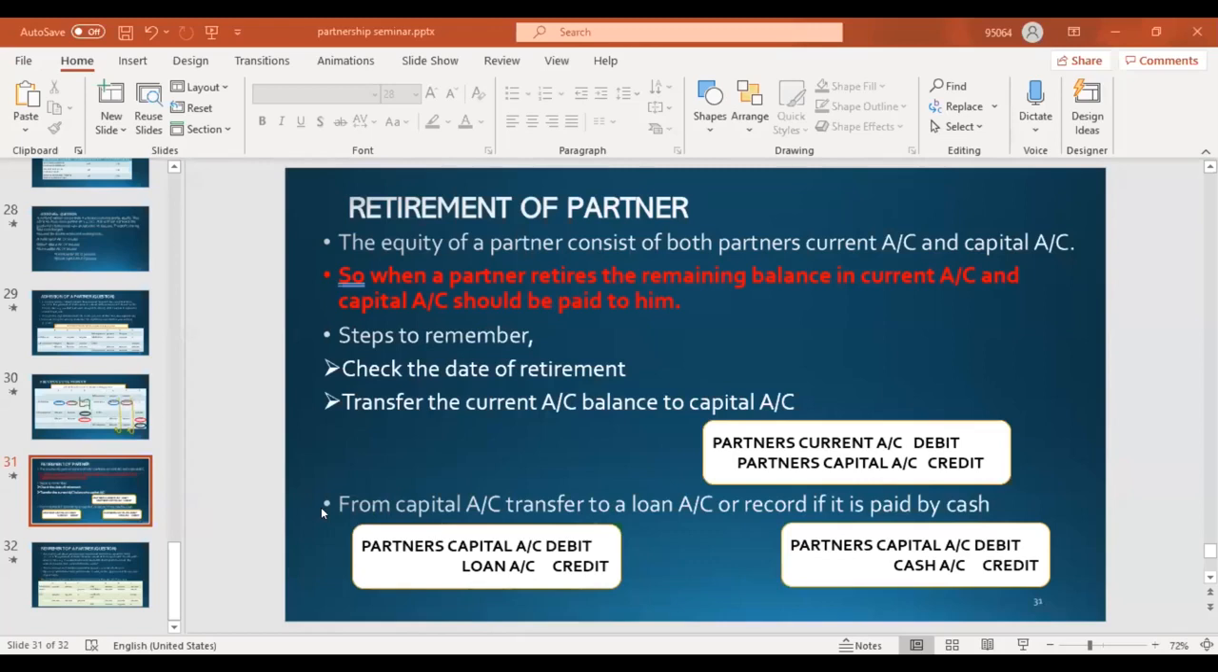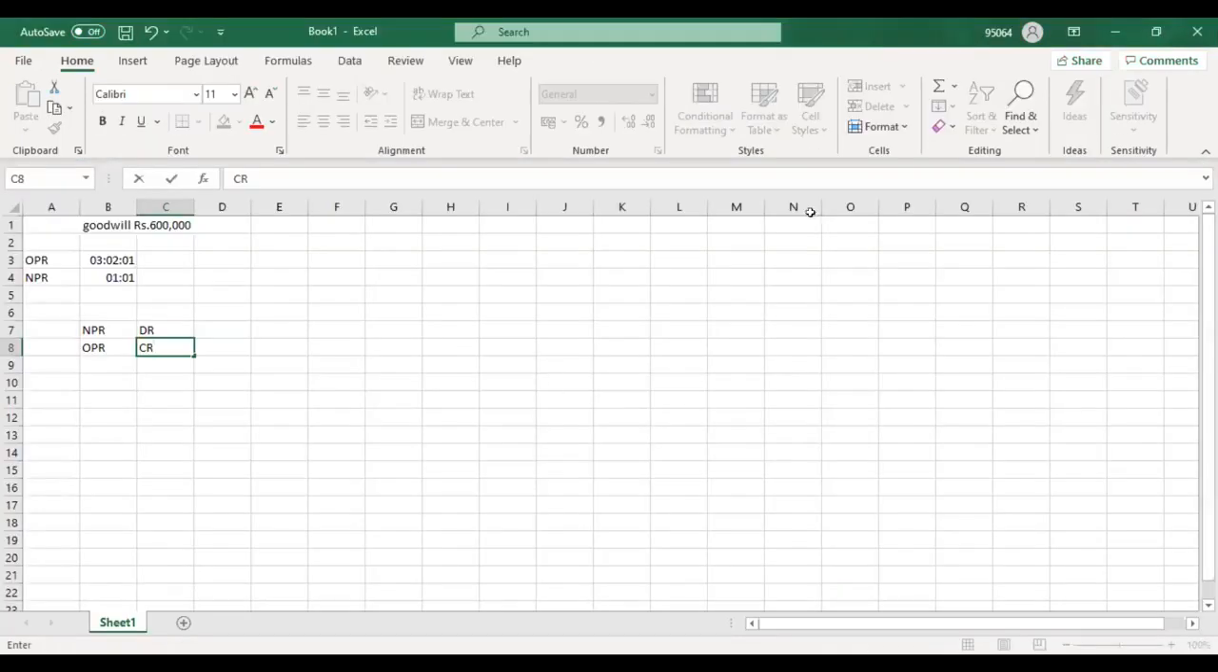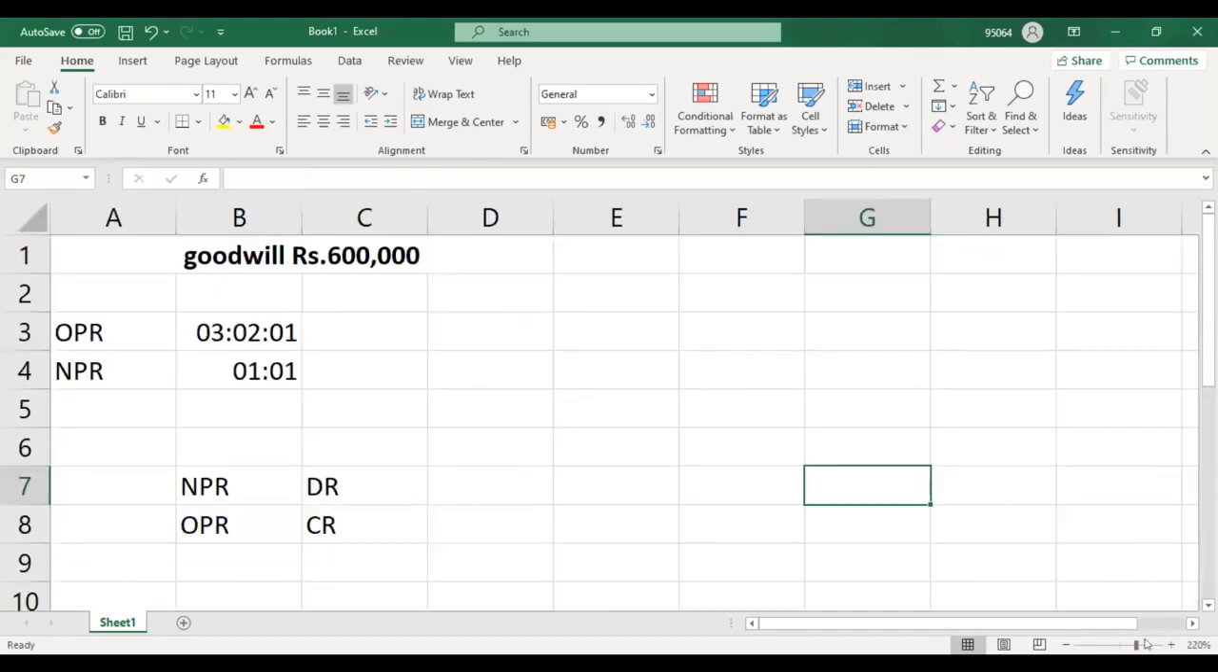Yes, I have shared a screen. Can you guys see? Yes, sir. Okay, give me a minute. Okay, now can you guys see the Excel sheet? Everyone, please unmute yourself. Yes, sir. Everyone can see now? Okay. Now I have written, see, goodwill is 600,000. Old profit sharing ratio is 3:2:1. Okay, now this one done. Everyone can see.